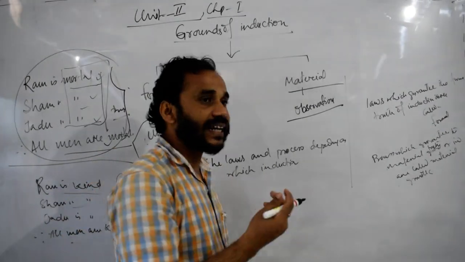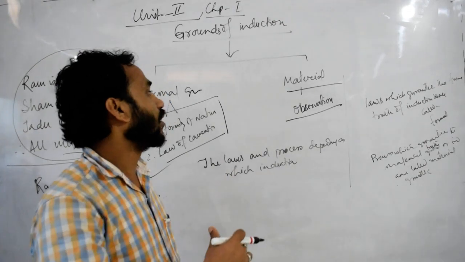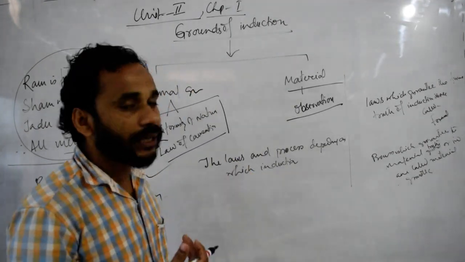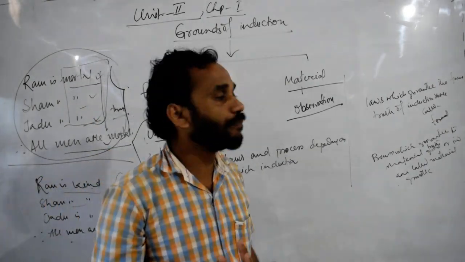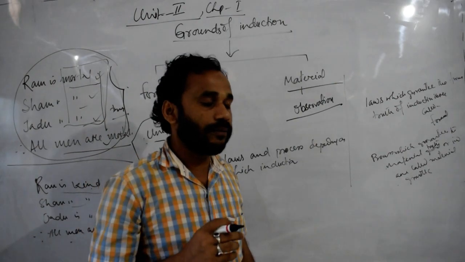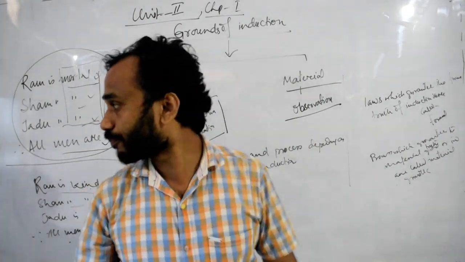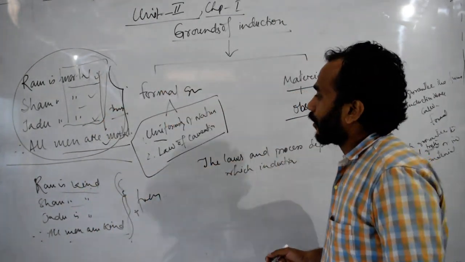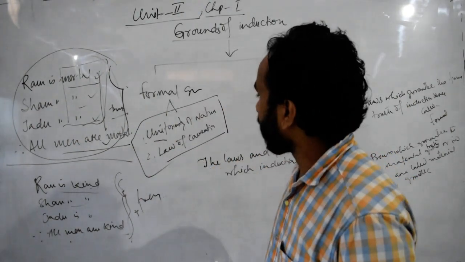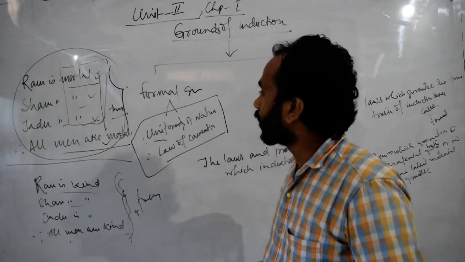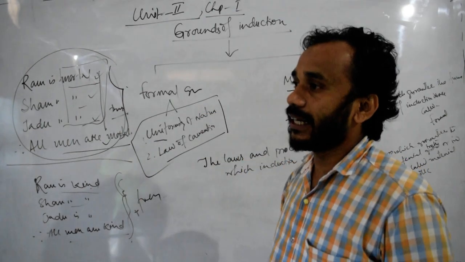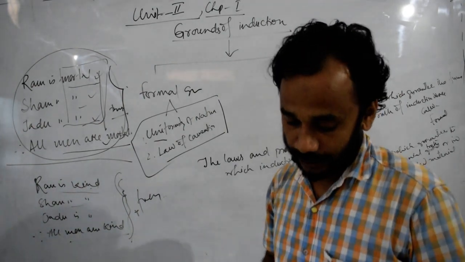Observation and experiment both come under observation. So simple observation and experiment are the same in observation. That is, observation is the material ground of induction. Both laws are formal grounds of induction, and only observation is the material ground of induction.